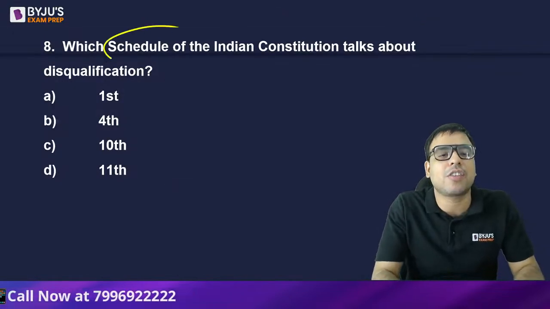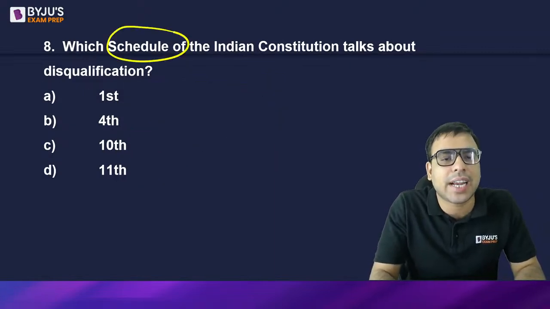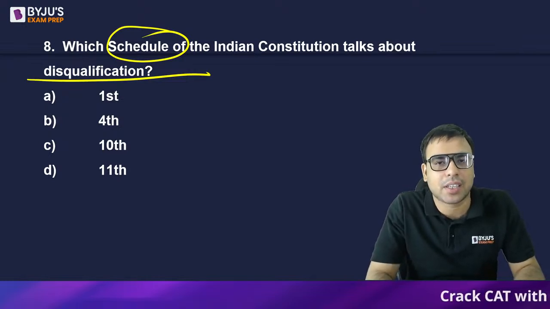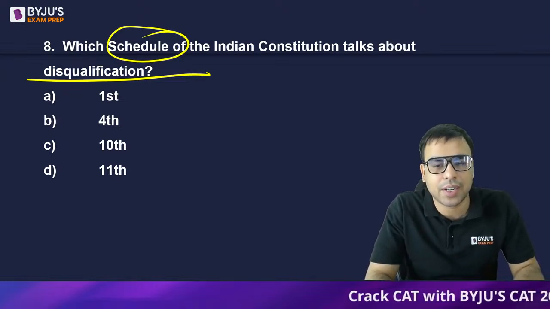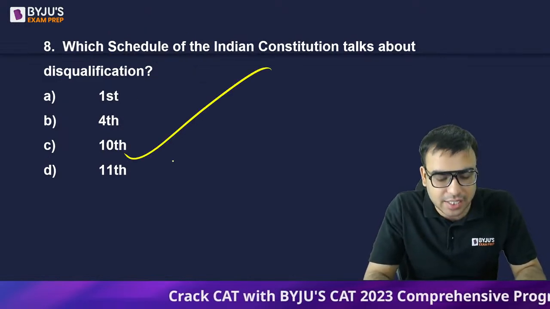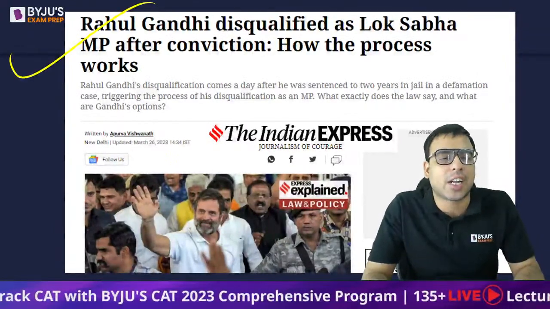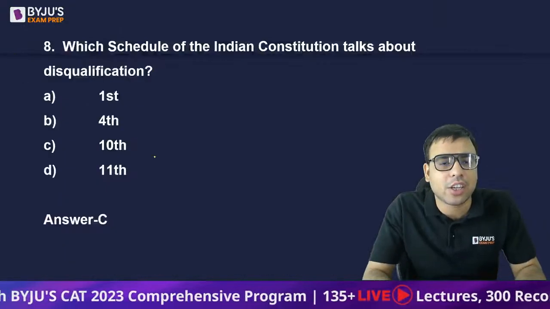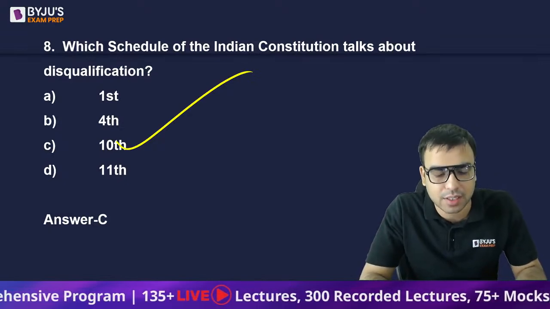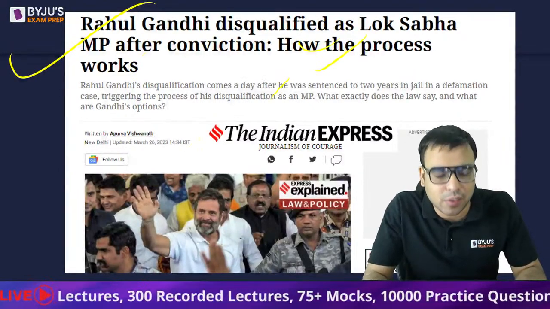Okay. The next is: which schedule of the Indian Constitution talks about disqualification? 1st, 4th, 10th, 11th. What is the right answer to this question? This is very famous because recently, yes, C is the right answer. Mr. Rahul Gandhi's disqualification was in the news. Later on, it was stayed by the Supreme Court. I hope you are aware of this. So C is the right answer to this question. That is disqualification of MP and MLA, which is what we are talking about.